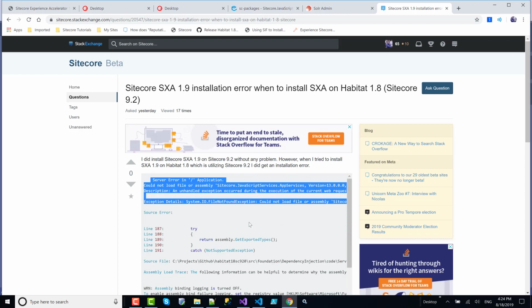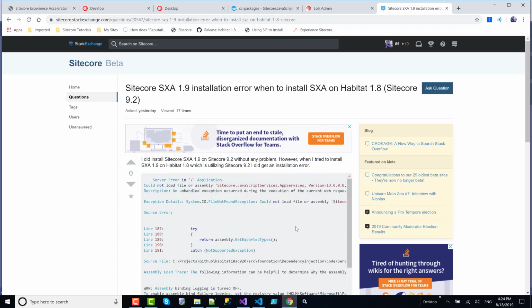It says Sitecore JavaScript app services could not load. So that was an issue.